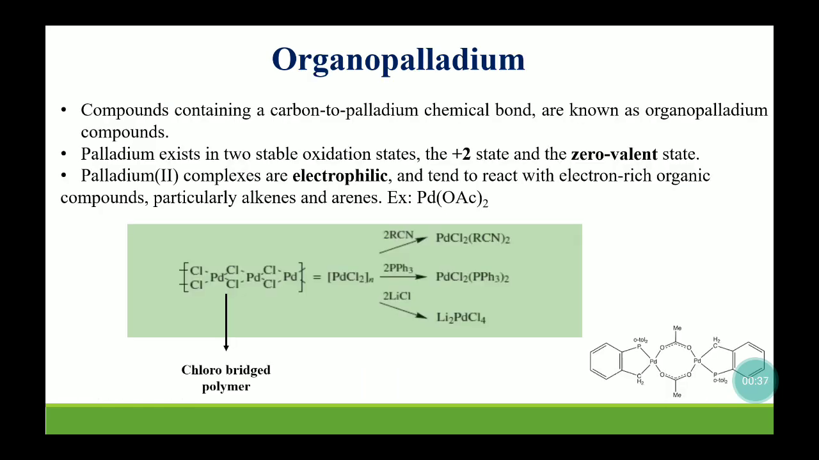As we all know, when palladium forms a bond with carbon, it makes organopalladium compounds. Palladium can be stable in two oxidation states, that is 0 and +2, which are interchangeable with each other. So it creates a wide interest for organopalladium chemistry. Usually palladium 2 complexes are electrophilic in nature, so they tend to react with electron-rich compounds like electron-rich alkenes or arenes. For example, palladium acetate, where the palladium's oxidation state is +2.